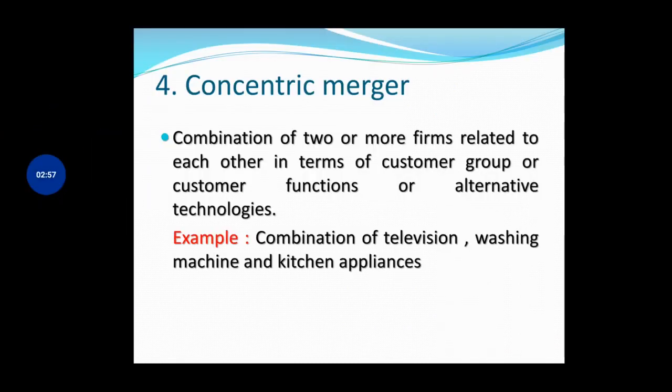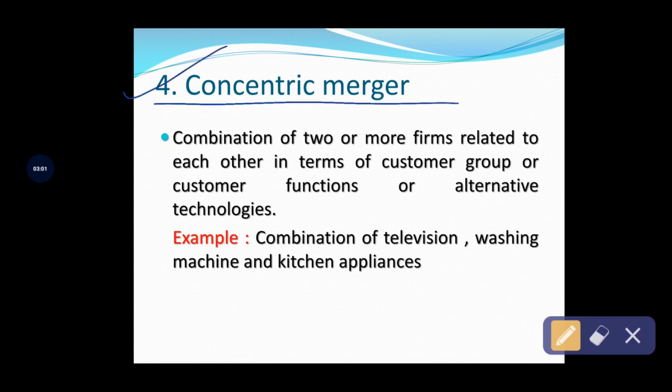And the last type of merger is concentric merger. It is also a type or form of merger in which the companies are going to merge together to form a new company based on concentration. See the meaning of concentric merger: a combination of 2 or more entities or firms, those firms related to each other in terms of customer group.